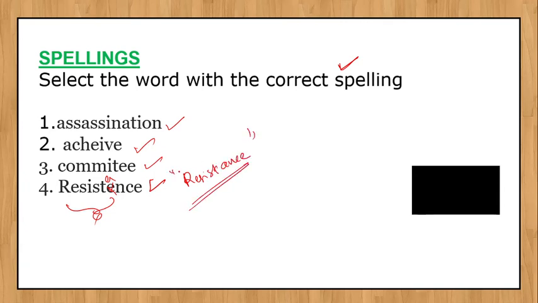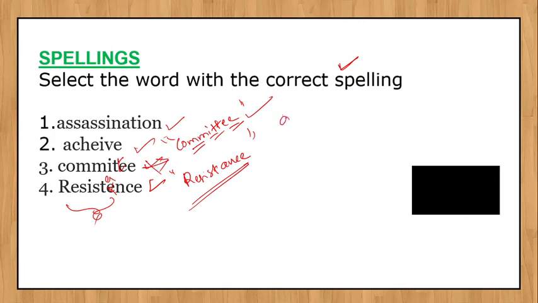What the examiner will do is he will keep A in place of E, E in place of A, I, E, I, that kind of thing. And also he will omit some letters from the word. Again here T is omitted, so you have to replace it. Committee should have 2 T's, 2 E's and 2 M's, all 2's. So this is the correct one. T is missing here, so this is the wrong one.